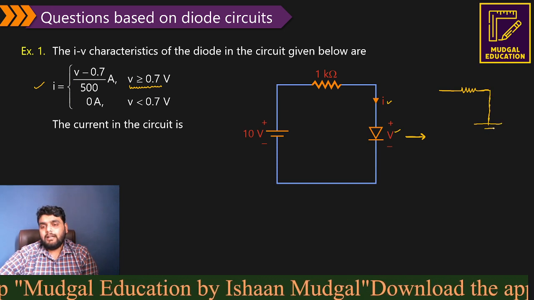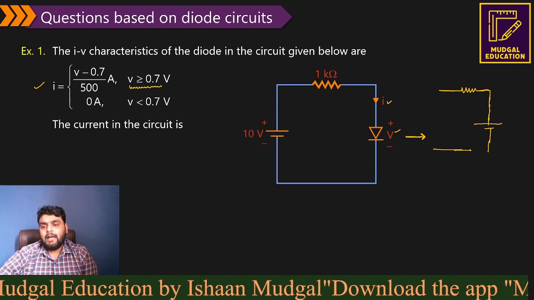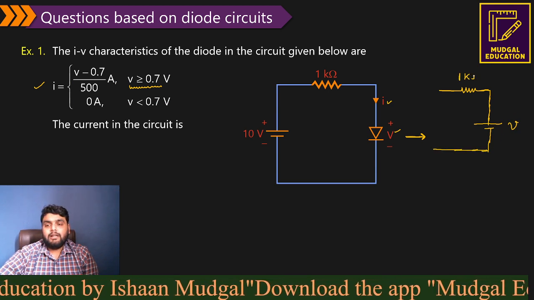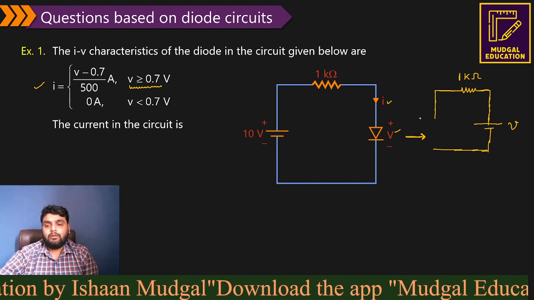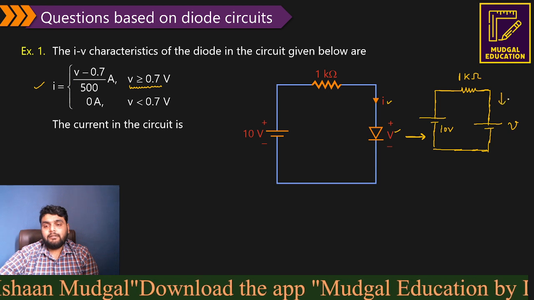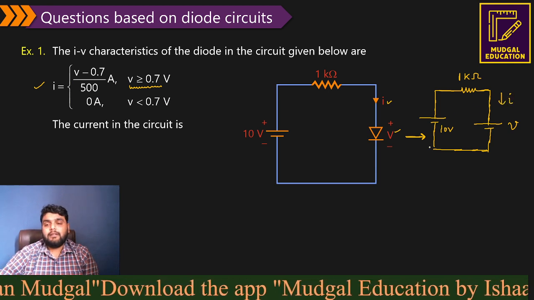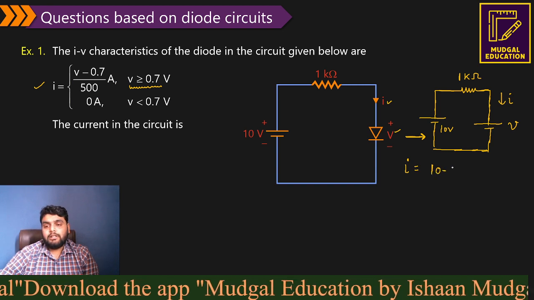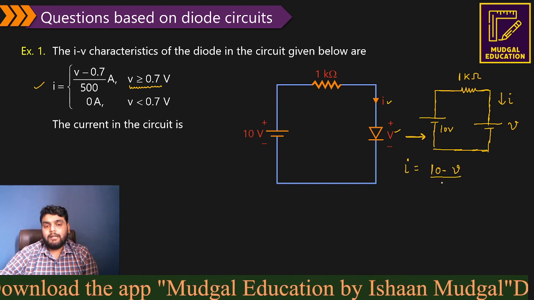I can take the diode on, and once the diode is on, the voltage across it is actually V, and this is 10 volt, and this is the current I. Now from this circuit, can I find the current? What is the formula of current? Higher voltage minus lower voltage divided by resistance.